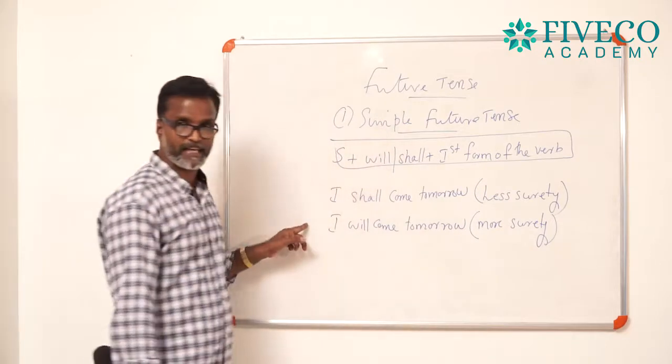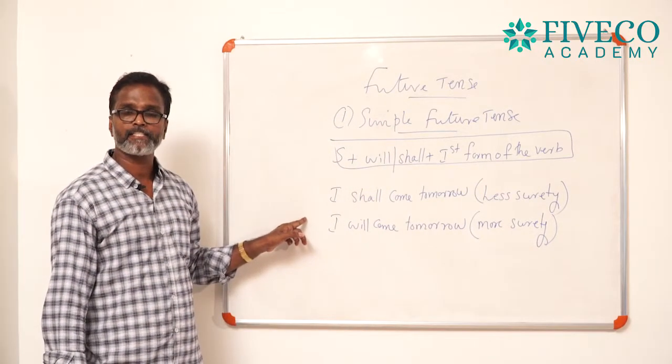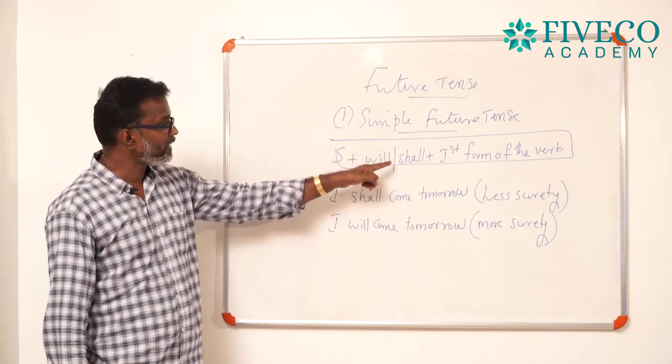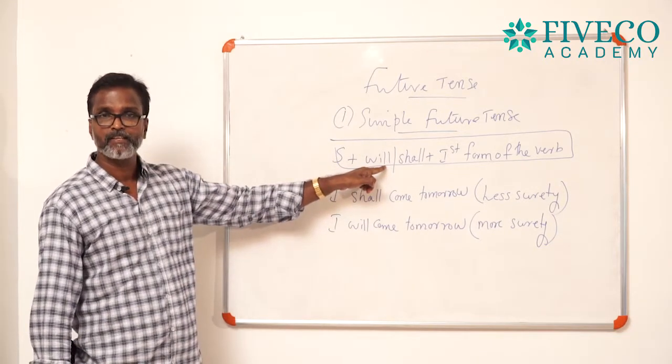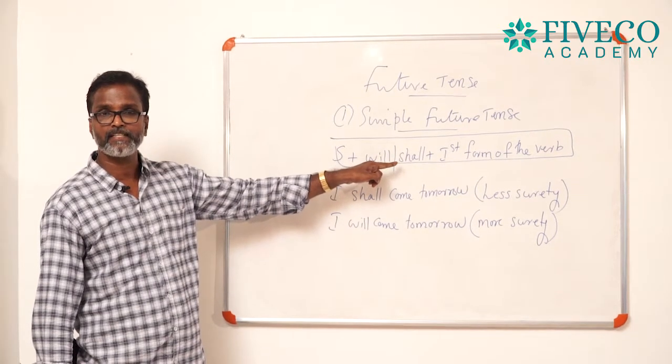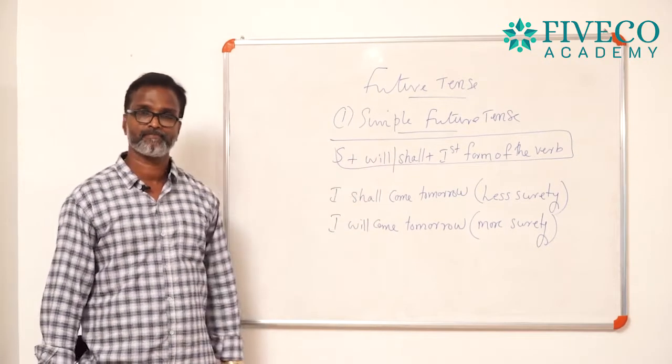I tell you once more, when you use will in a sentence, you get more surety of the action than with the application of shall.